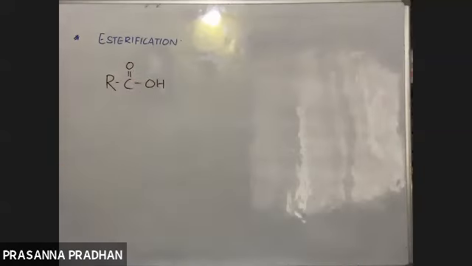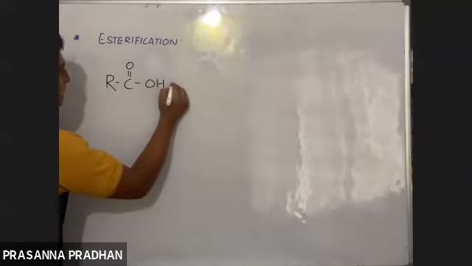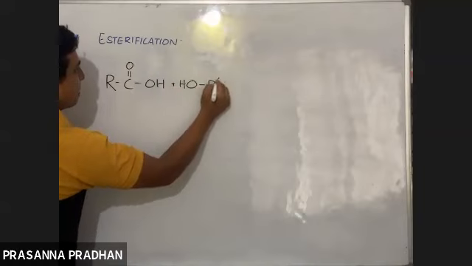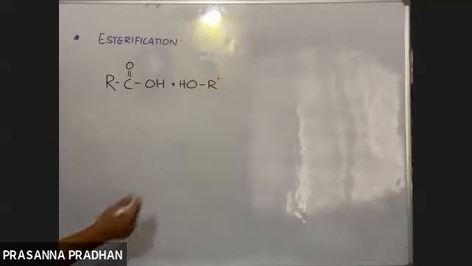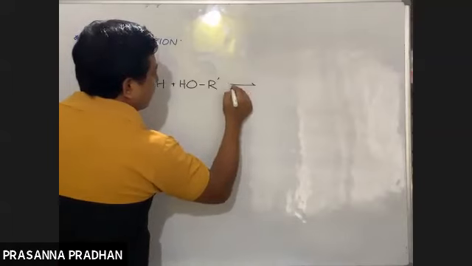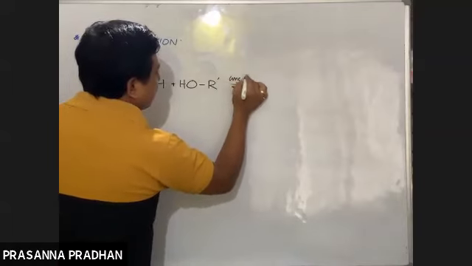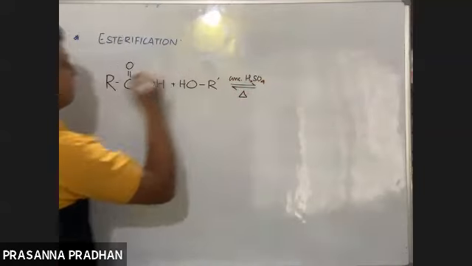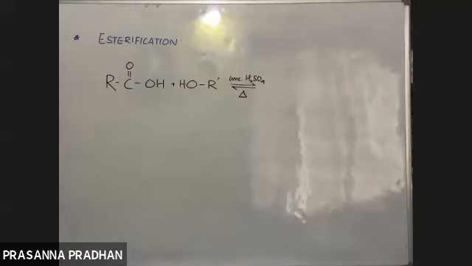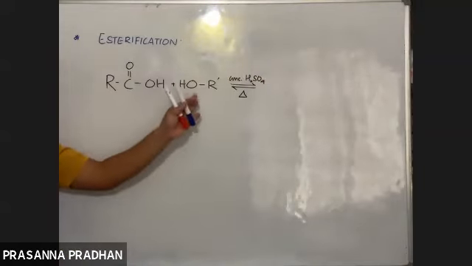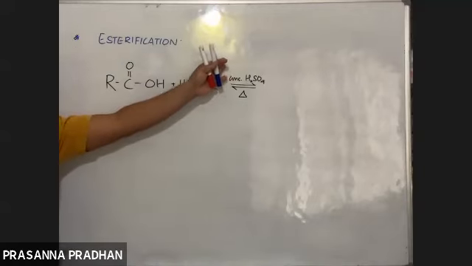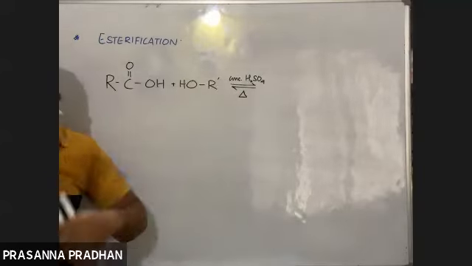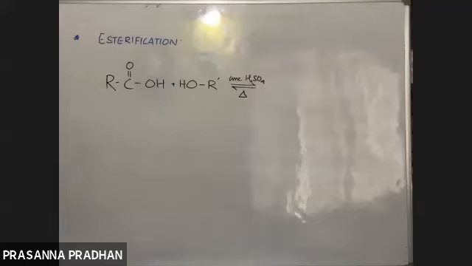Now, esterification reaction means reaction of a carboxylic acid, RCOOH, with an alcohol like this, in presence of concentrated H2SO4. This reaction is reversible. If you don't remember the temperature, just write heat here. This will solve our purpose. So whenever we have an acid and an alcohol in presence of a mineral acid, H2SO4, or instead of this, just H positive might be given.